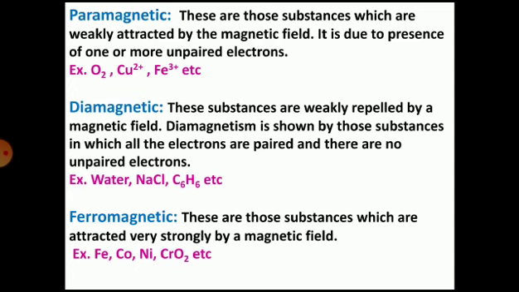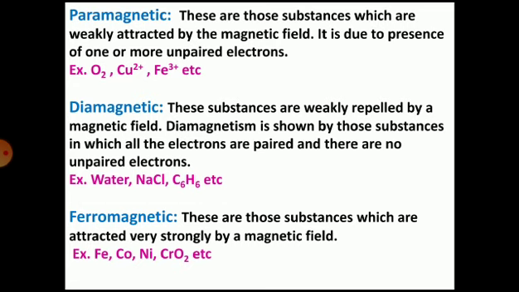If you consider oxygen, in the oxygen molecule there are two unpaired electrons, and due to those unpaired electrons, it is paramagnetic. So the paramagnetic nature of the substance is due to the presence of unpaired electrons.